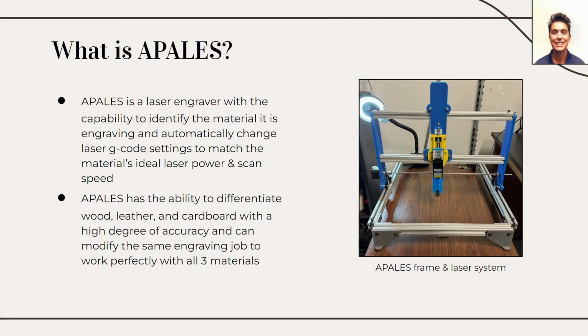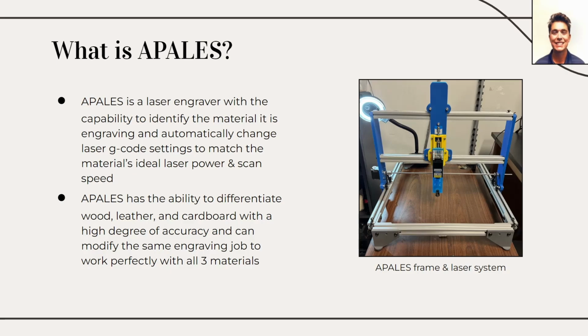So what is APALES? APALES is a laser engraver equipped with the ability to recognize the material it is engraving. By identifying the material it is engraving, APALES automatically modifies the engraving G-code to match the material's ideal laser power and scan speed. Since each material responds differently to the 450 nanometer laser light, it is essential to modify these parameters prior to the start of an engraving job.